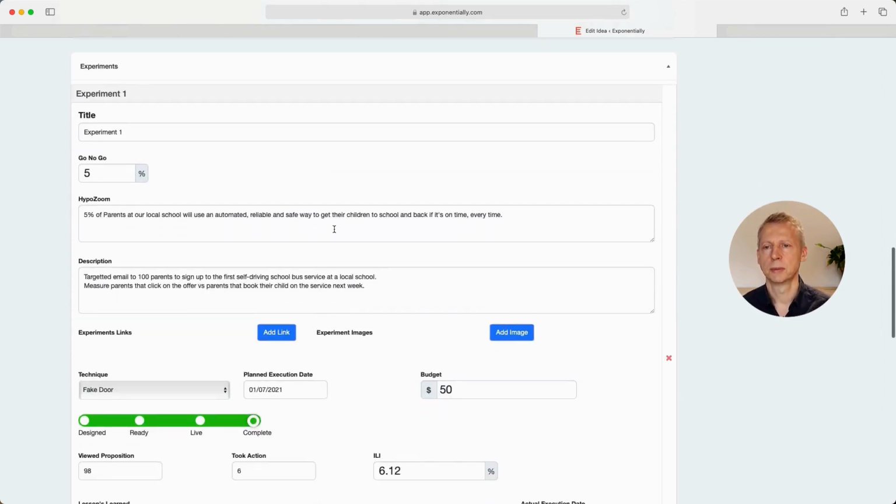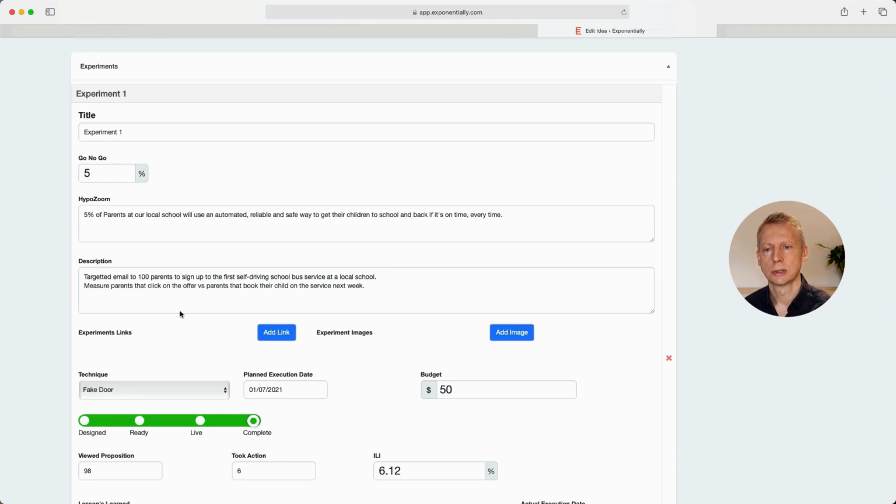In terms of an experiment, in this case, we've said the 5% is over here, that's the go and no-go, and we want to hyperzoom that, meaning how do we make this testable tomorrow morning? The way we do this is: 5% of parents at our local school will use an automated, reliable and safe way to get their children to school and back if it's on time, every time. So we're quite specific that this is our local school. We could add in there a specific day or a specific time to make this completely testable.